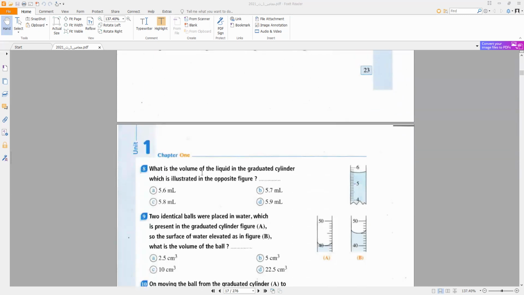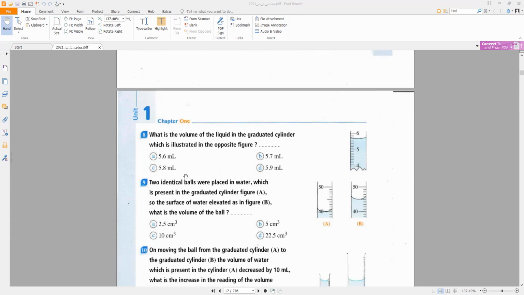Number 8: what is the volume of liquid in the graduated cylinder, which is illustrated in the opposite figure?